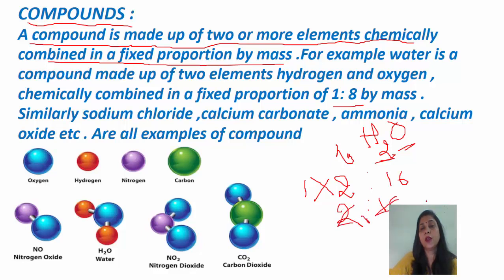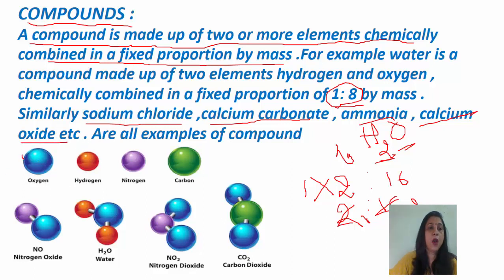You can see 2 8s are 16. So the fixed proportion in which hydrogen and oxygen are combined in a water molecule is 1:8. Similarly, sodium chloride, calcium carbonate, ammonia, calcium oxide, they all are examples of compounds.